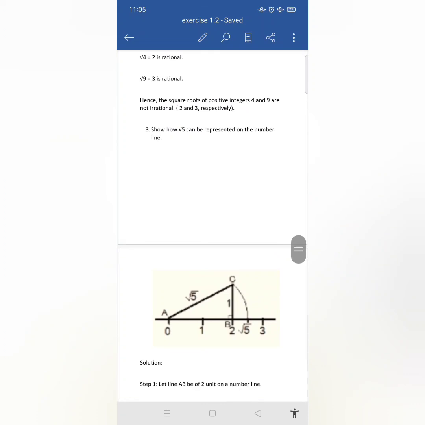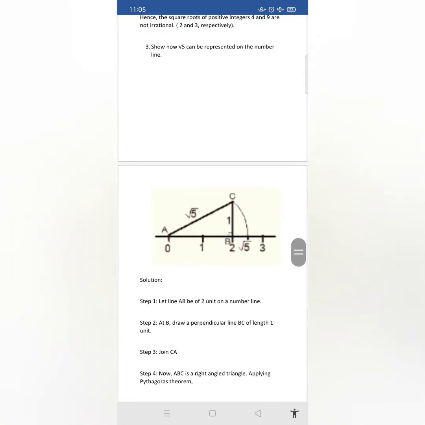You can follow a different method also to construct this root 5. In order to construct root 5, you can go through root 2, root 3, root 4, after that root 5 construction, or otherwise you can go for this construction. Directly you can do this.